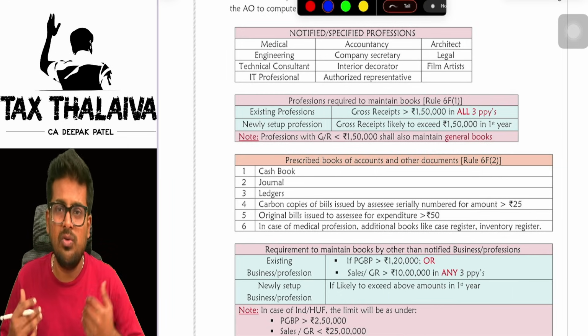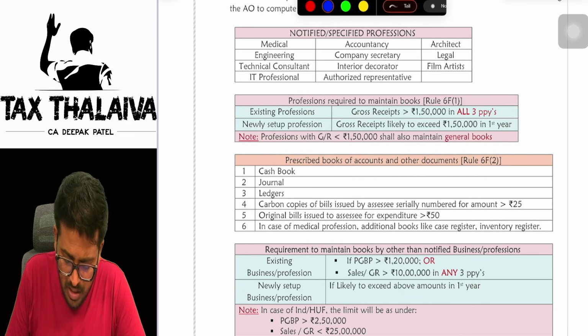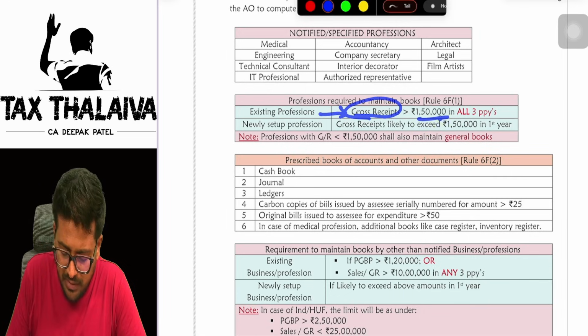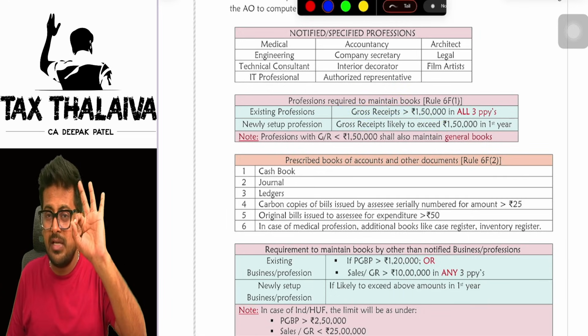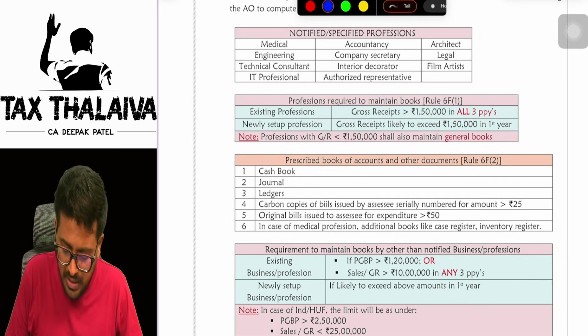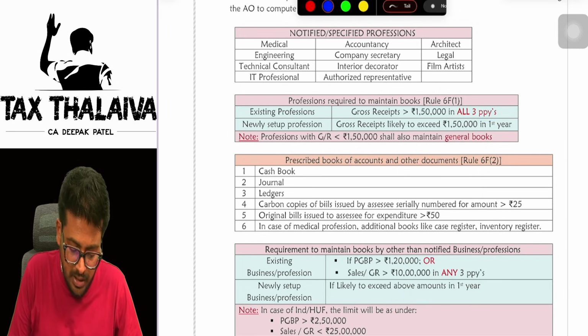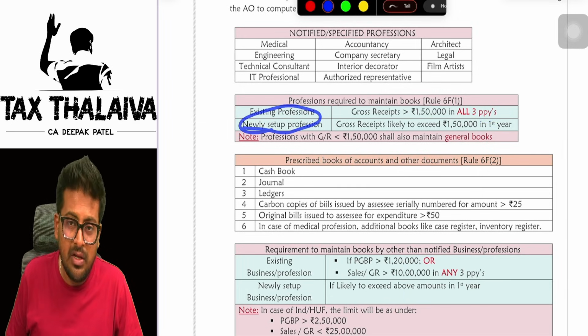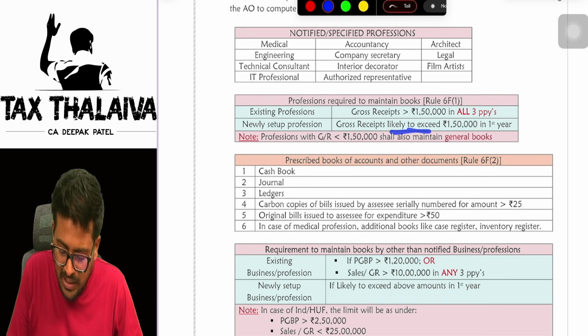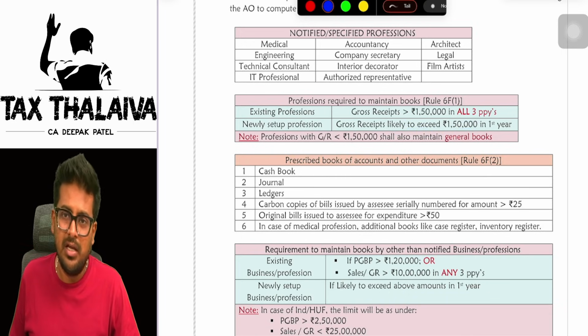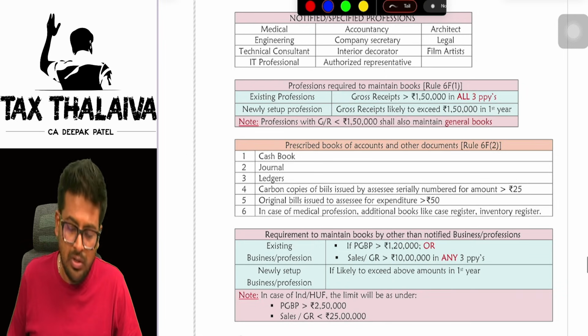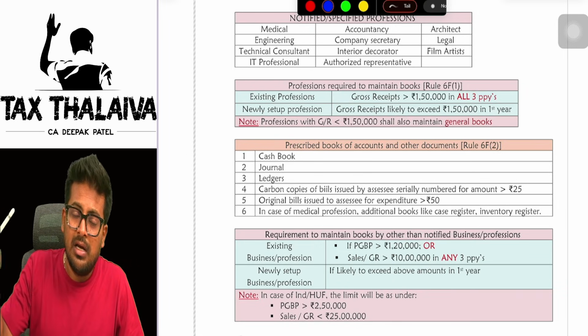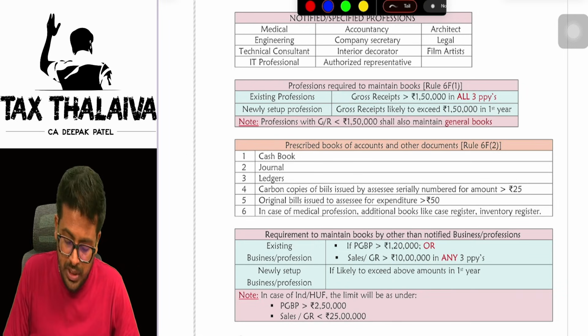Newly set up means a very new, just-started profession. In the case of an existing profession, if the gross receipts are more than 1,50,000 in all three preceding previous years, they are required to maintain books of accounts. In the case of a newly set up profession, if the receipts are likely to exceed 1,50,000 in the first year itself, they are required to maintain books of accounts. Even though your gross receipt is less than 1,50,000, you are required to maintain the general books of accounts.